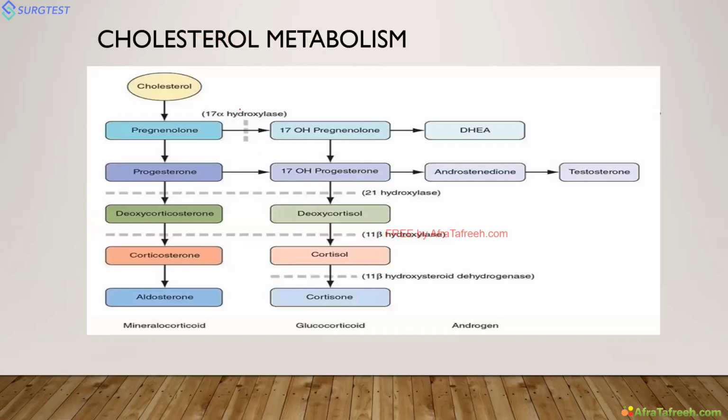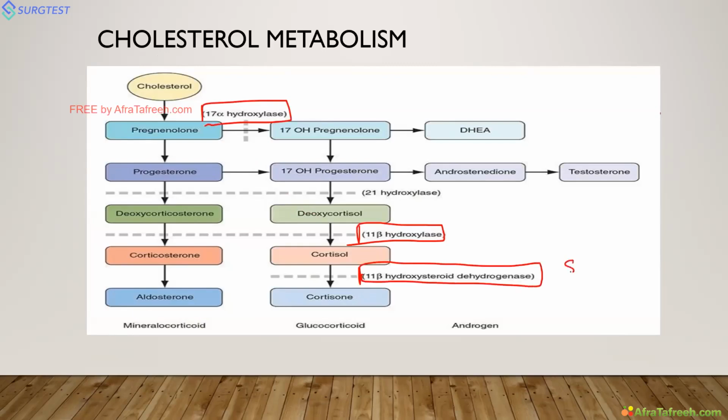So this is the cholesterol metabolism, which is given in Harrison. The genes involved are 17 alpha hydroxylase, 11 beta hydroxylase, and 11 beta hydroxysteroid dehydrogenase. All these things which are marked in red cause monogenic hypertension. But 21 alpha hydroxylase deficiency causes congenital adrenal hyperplasia.